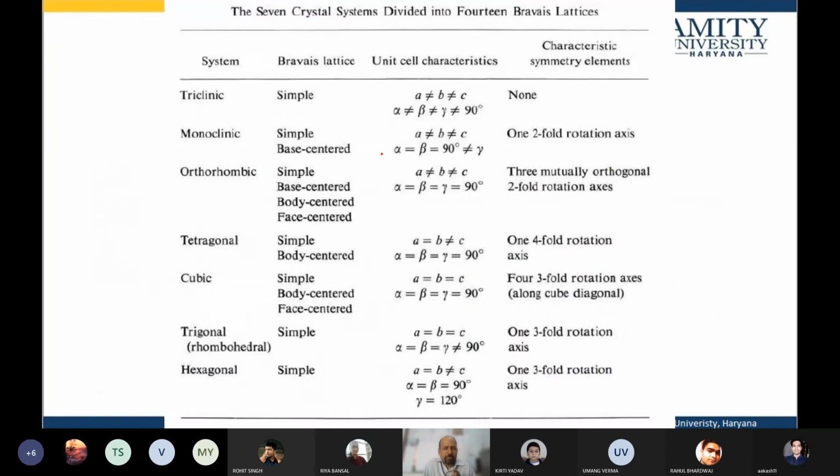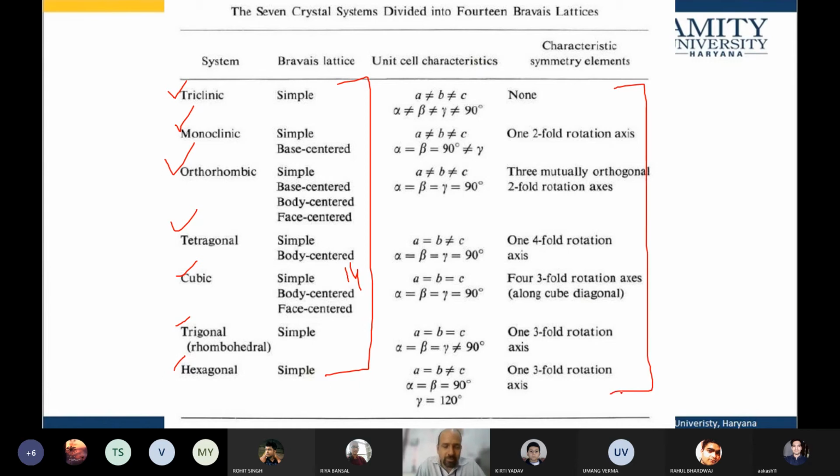So in total, taking the Bravais lattice, the total crystal systems are 7. They are triclinic, monoclinic, orthorhombic, tetragonal, cubic, trigonal, hexagonal, and they have a total of 14 Bravais lattices. 14 Bravais lattices, 7 crystal systems, and they do have some symmetry operations that we will study in the classes to come. So it is actually very important to know how we remember these crystal structures. We tend to forget if it's asked what is monoclinic, what is triclinic, what is hexagonal, and so on.